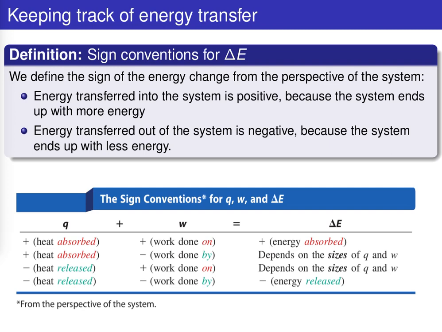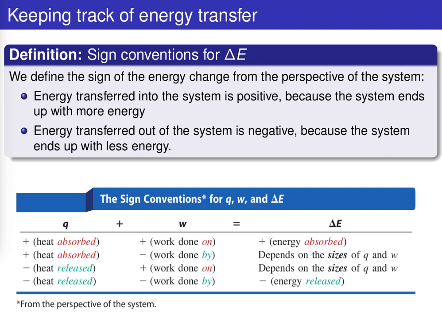So honestly, one of the parts of this lecture that folks will struggle with is simply keeping track of signs. The equations and the concepts are relatively straightforward, but keeping track of the signs can be a little bit confusing. So we saw in the previous example that when we're releasing energy from the combustion of octane, there was a negative delta E for that system. Okay, so that goes right along the lines of the sign conventions that we are going to adopt.